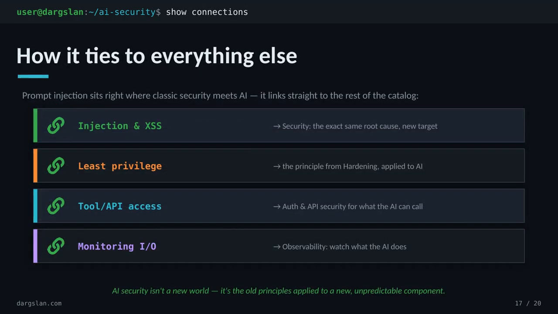And that capping idea isn't new. It connects straight back to the rest of the security catalog. Prompt injection and XSS share the exact same root cause, just aimed at a new target. Least privilege is hardening, reapplied to AI. Locking down tool and API access is just auth and API security for what the model can call. And watching the model's inputs and outputs, that's plain old observability. AI security isn't a new world, it's the old principles applied to a new, unpredictable component.